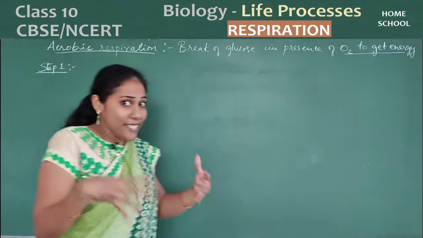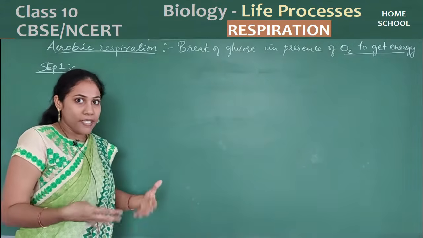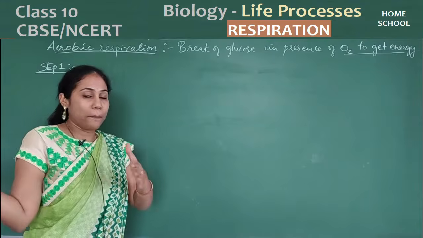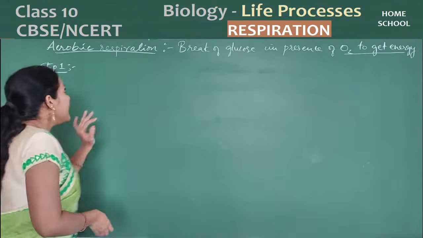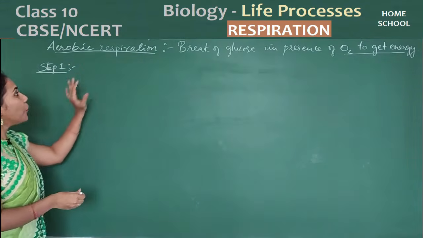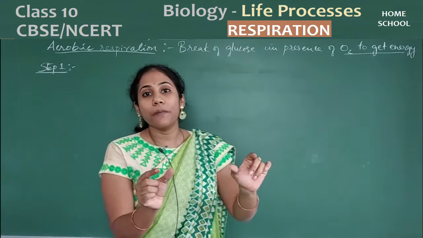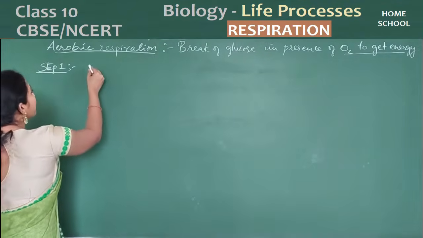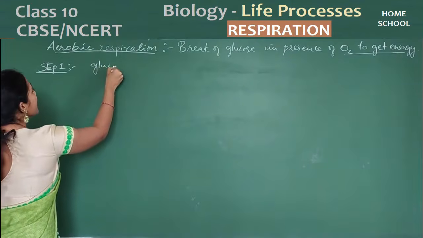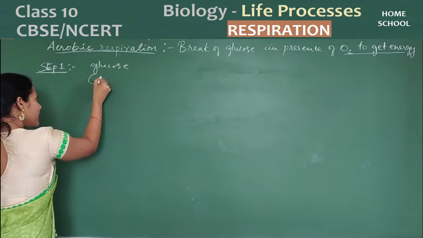Now, in the human cells, wherever glucose is there, what blood has brought, that glucose will break down into a 3-carbon compound. That means glucose has how many carbons? Can you be able to tell me?